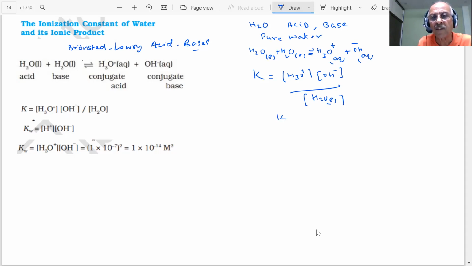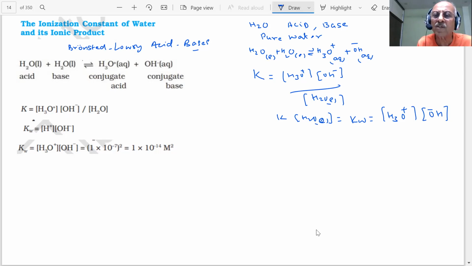If I multiply this by H2O liquid, what you get is what we call KW, equal to H3O plus times OH minus. An important point to note is that the concentration of H2O remains constant during this process.